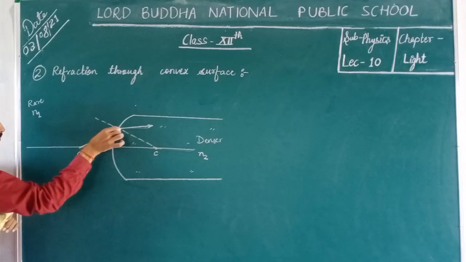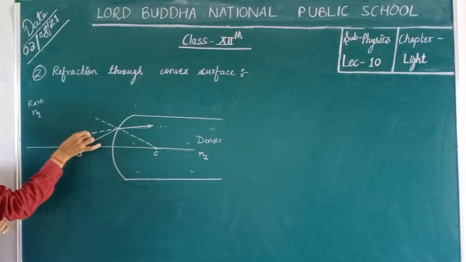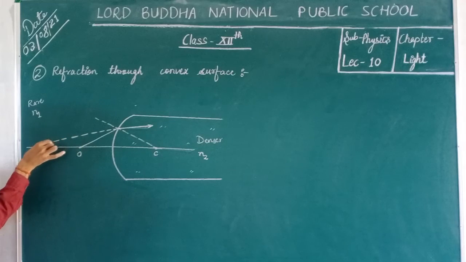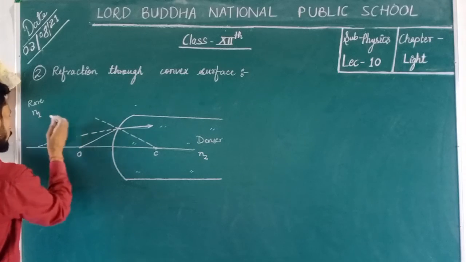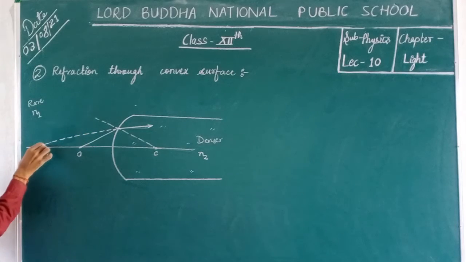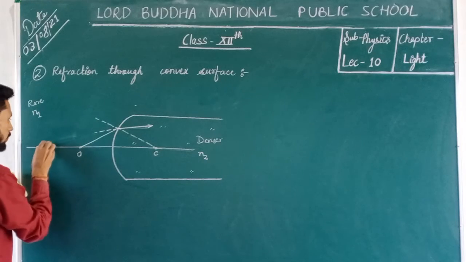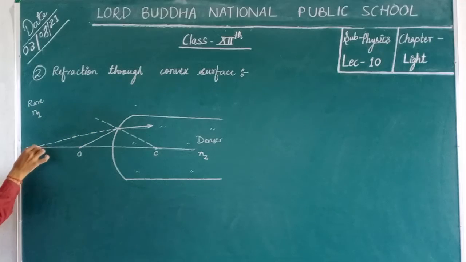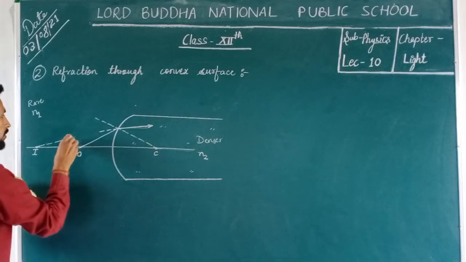Okay, and if we draw the ray backward to this refracted ray, then there will be a path, and at this point the image will be formed, and suppose that this point is I,